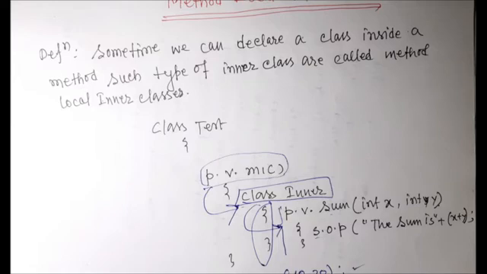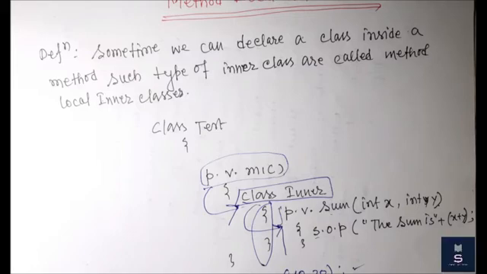So in this type of situation, when we want method specific code to be executed repeatedly, then we can go for the method local inner class.